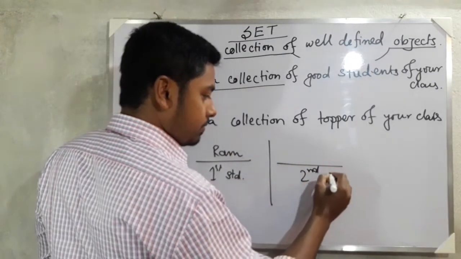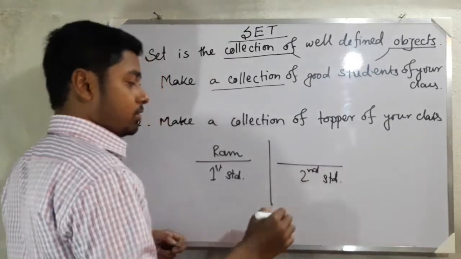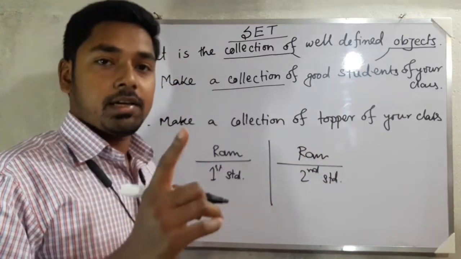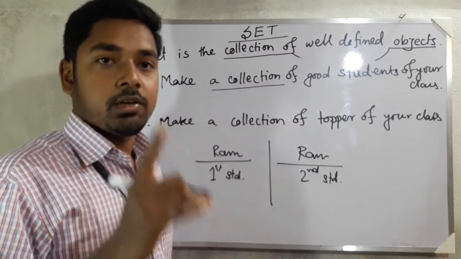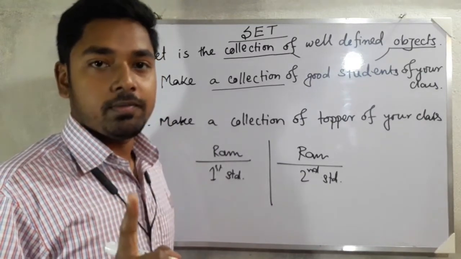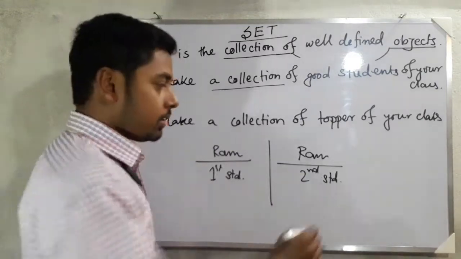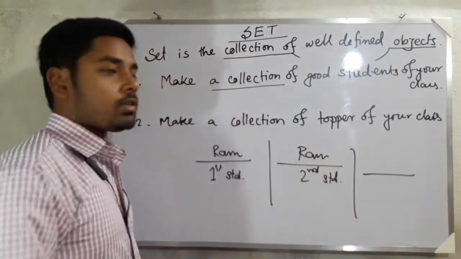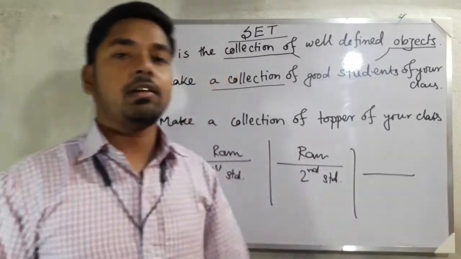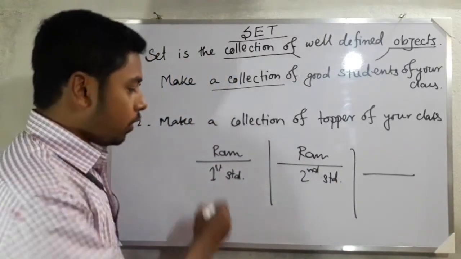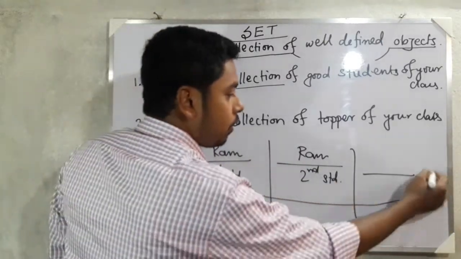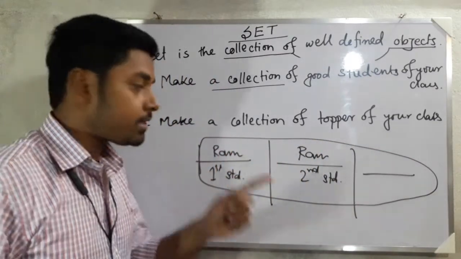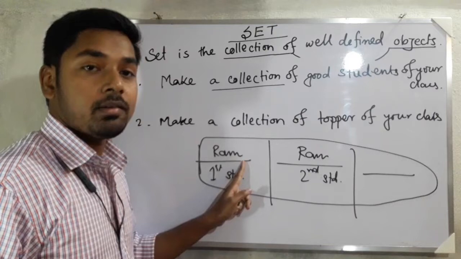The second student will also tell, sir, Ram is the topper. Obviously, academic topper, there is only one student who will be the academic topper, exactly one student. The third one also will tell, sir, Ram is the topper. The fourth one will also tell, sir, Ram is the topper. So from all the students you will get only one conclusion, that Ram is the topper.